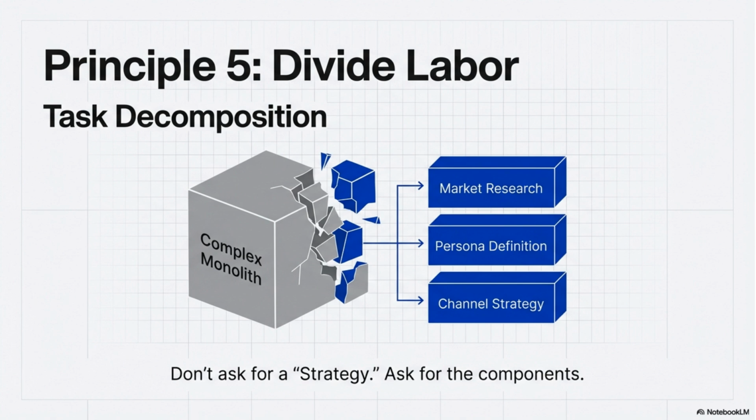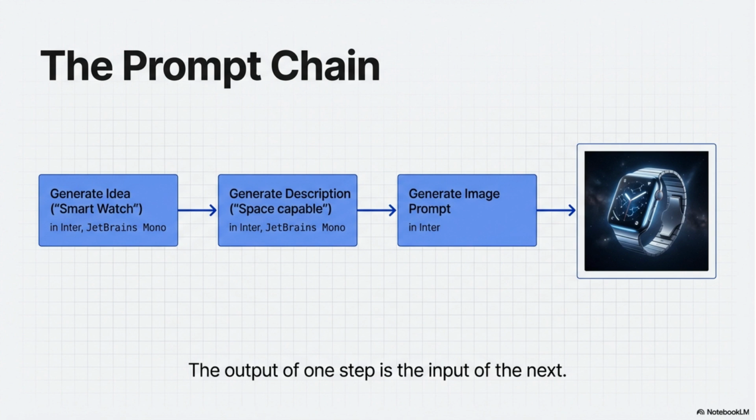Principle 5 is to divide labor, or task decomposition. Don't ask the AI for a complex strategy as a single monolith. Instead, ask for the components, like market research, persona definition, and channel strategy. This task decomposition creates a prompt chain. The output of one step, like generating an idea, becomes the input for the next, such as generating a description, leading to a final image prompt.